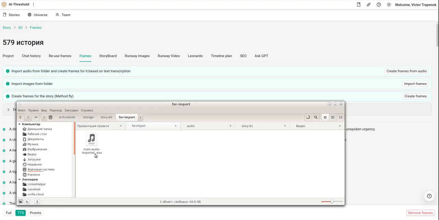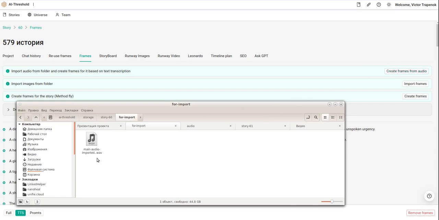Previously, on the first step, I described the story on the project tab. Then I generate the audio. I use Suno to generate the audio from text, but I can use other things. Just get the audio with the text. Then I copy the audio inside the folder for import. Click the button create frames from audio.